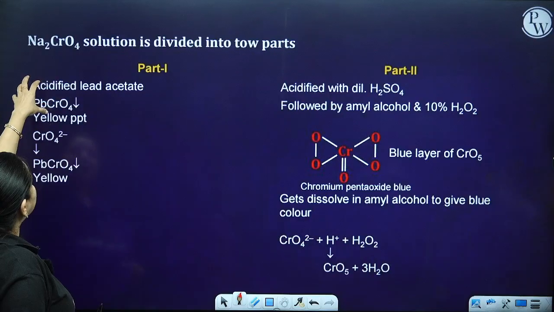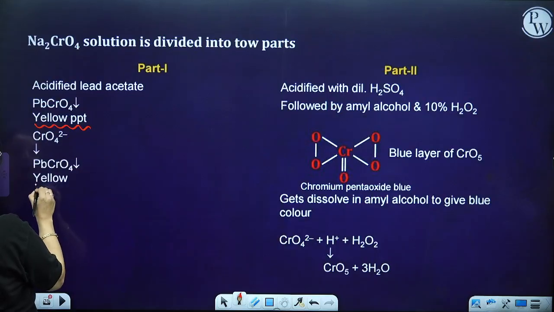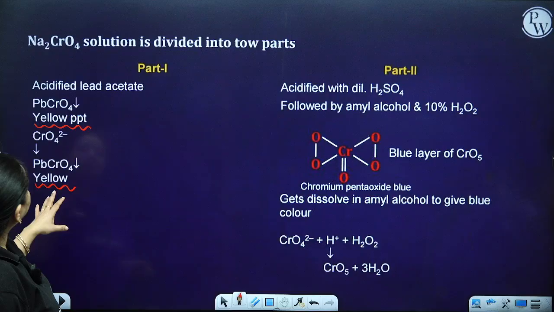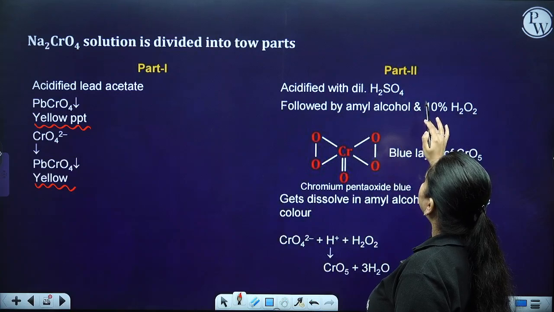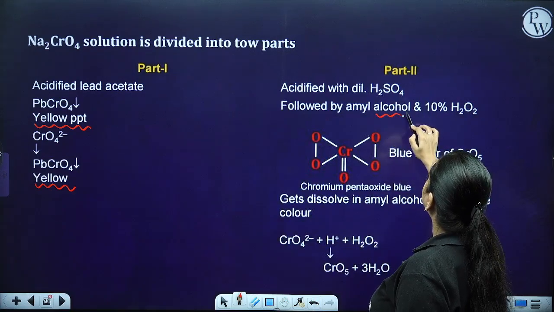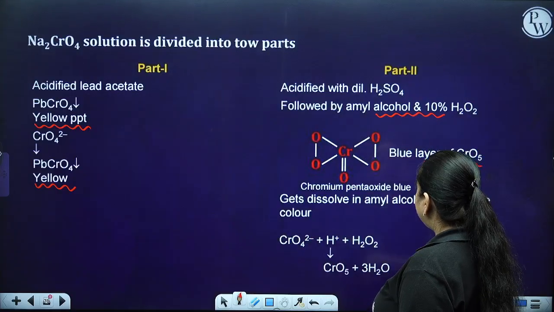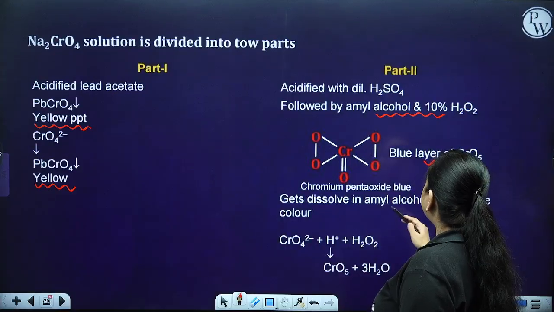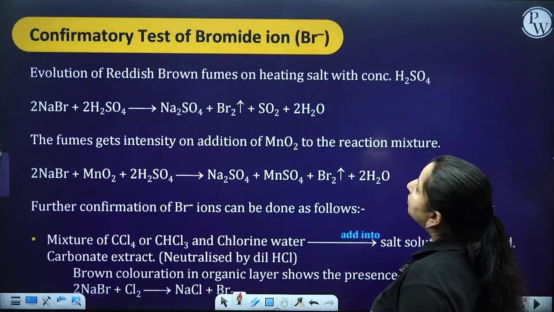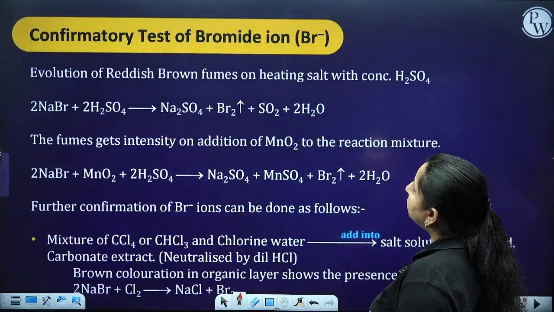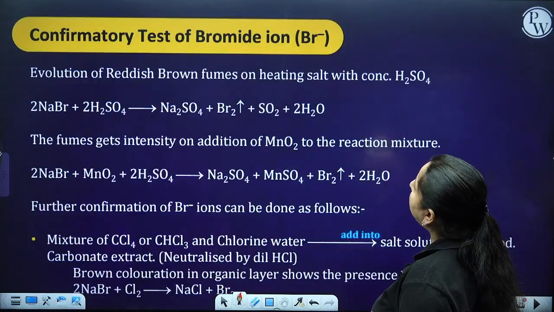If you put acidified lead acetate, you get a yellow precipitate, which confirms the presence of chromate. With dilute H2SO4 followed by amyl alcohol and 10% H2O2, it gives you a blue color of CrO5, that is chromium pentoxide. It dissolves in amyl alcohol to give the blue color.